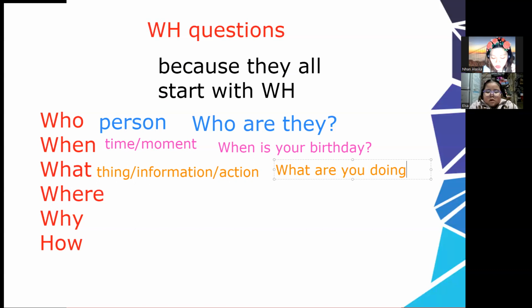So in here, since you ask doing, it's answerable by the verb with ing too. I'm listening to the teacher. I'm reading. Since you ask doing, make sure that the verb you answer with also ends in ing. I'm eating. I'm drinking. He's walking. Okay, do you get it?